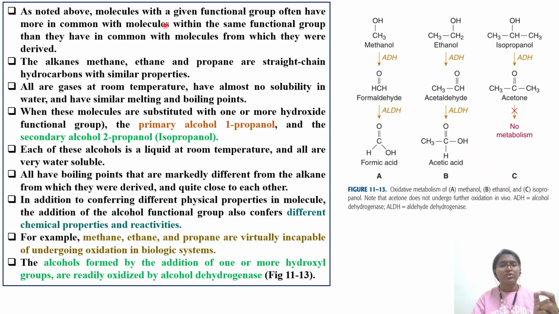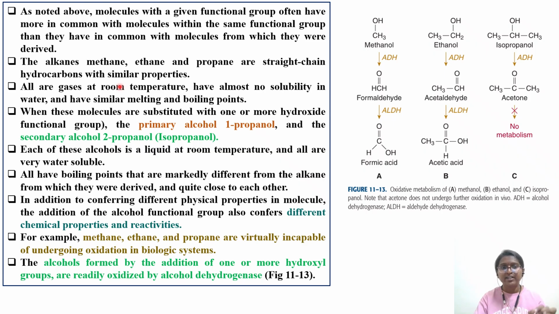As noted above, molecules with a given functional group often have more in common with molecules within the same functional group than they have in common with the molecules from which they were derived. I think you will be getting confused here. What we need to understand is that before addition of the alcohol group, the chemicals were straight chain alkanes: methane, ethane, and propane. When one OH group is added, methane became methanol, ethane became ethanol, propane became isopropyl alcohol. These straight chain hydrocarbons all have similar properties. Remember the read-across for class-specific effect.